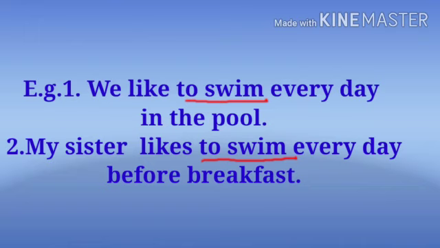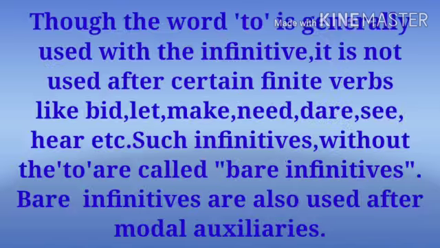It means here the subject is changed but the infinitive remains as it is. Here in the first example the subject is we. In the second example the subject is my sister. It means the subject is changed but the verb form infinitive remained as it is. So it is called non-finite verb.